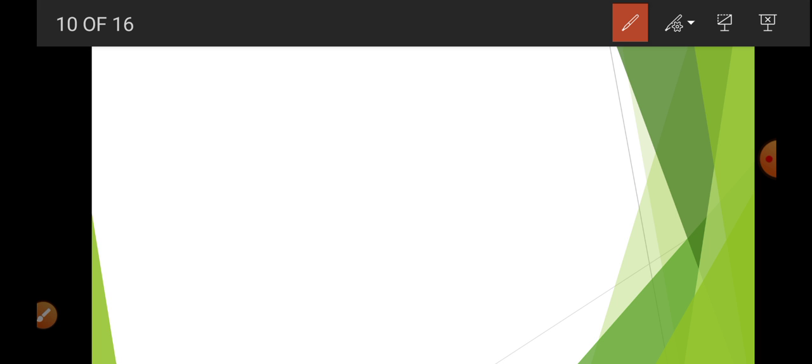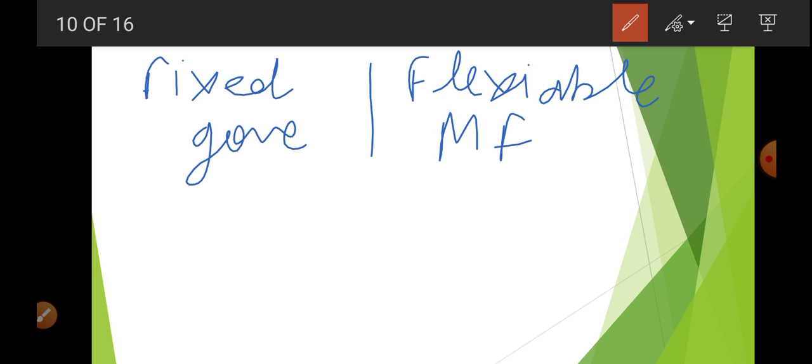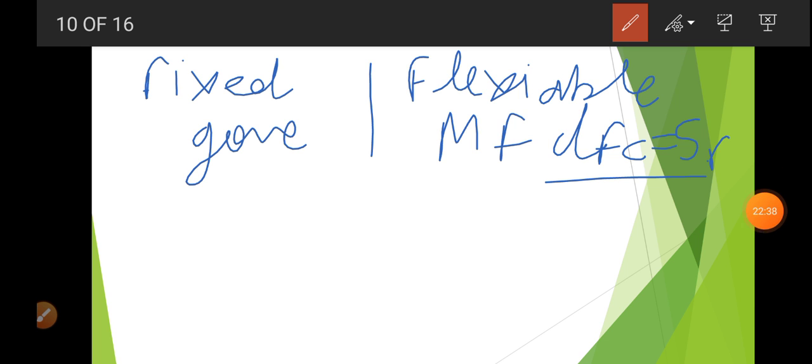In very simple language, if I explain this managed floating rate: first we learned about the fixed. The fixed is decided by the government. If you talk about the flexible, it is decided by the market forces. What are the market forces? Demand of foreign currency and supply of foreign currency. So it is decided by these two.